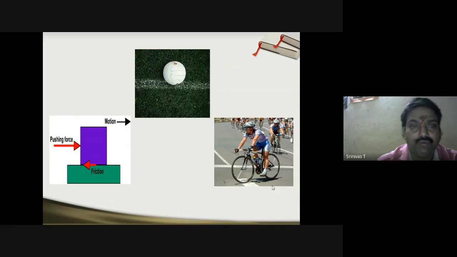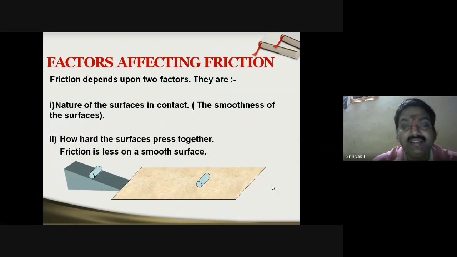Now, what we have to see is what are the factors that affect friction. When I say affecting, I mean the factors that affect it in the negative sense. Let us see, friction depends basically on two factors. The first one is the nature of the surfaces which are in contact. It is required for us to look at the nature of the surfaces, whether they are smooth or hard, so that matters a lot.